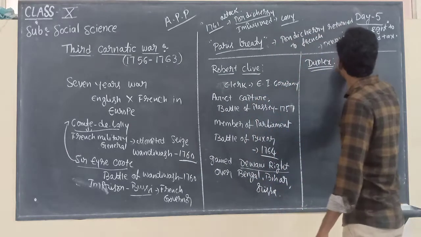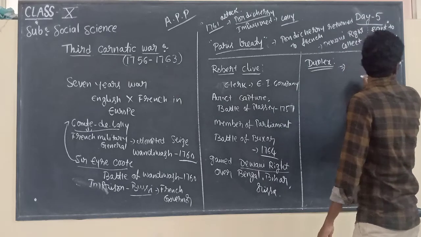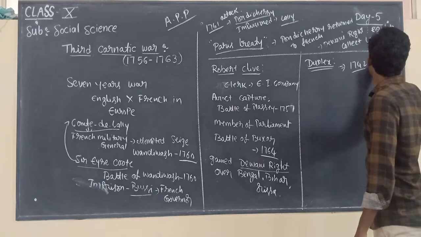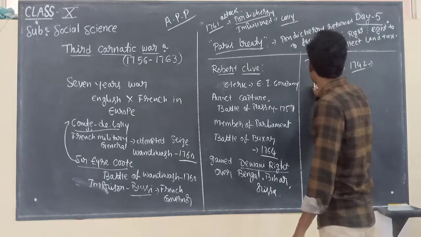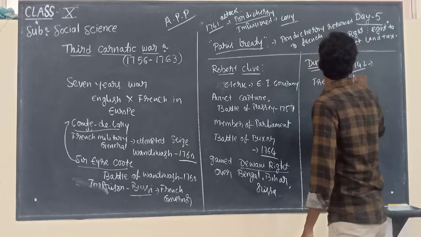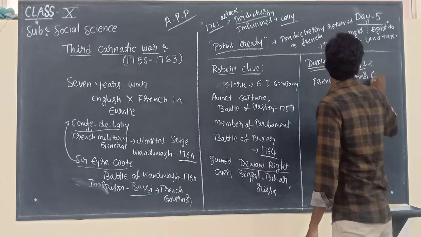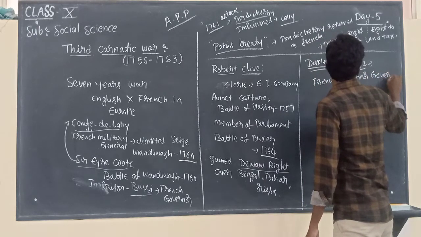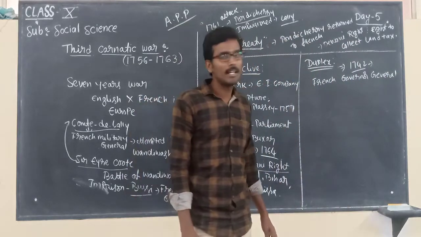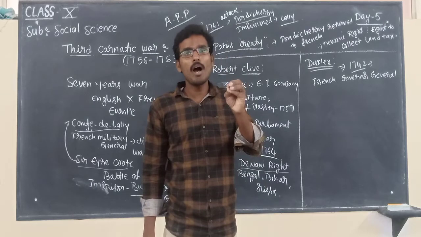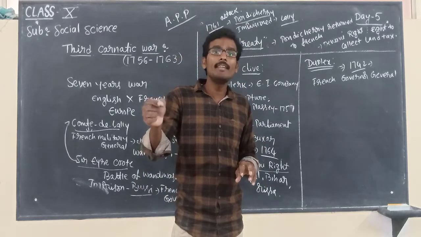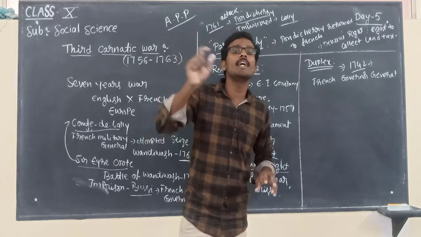Dupleix became the French Governor General in the year 1742. After he became French Governor General, the major aim of Dupleix was to maintain French hegemony in India.